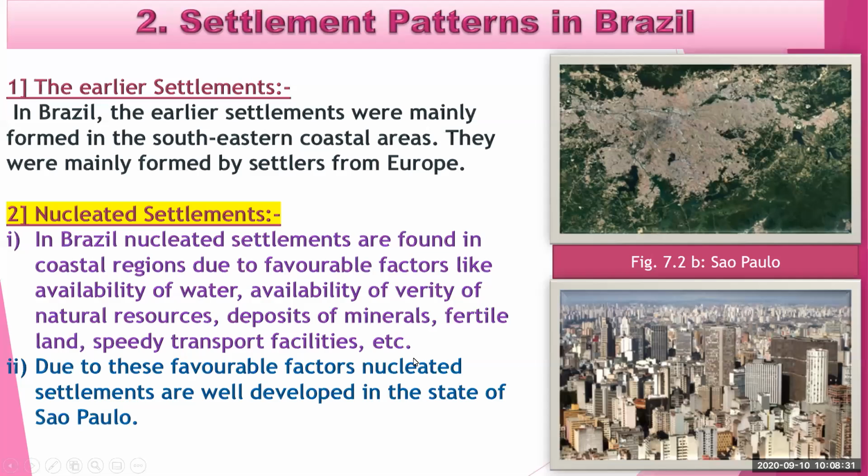The reasons why it is formed there are the favorable factors available: water availability, availability of a variety of natural resources, many natural resources, deposits of minerals, and fertile land.